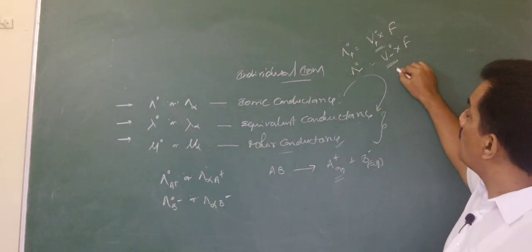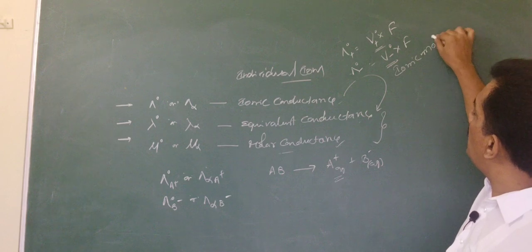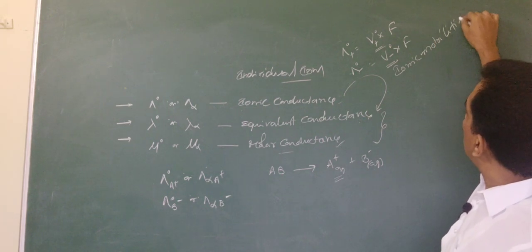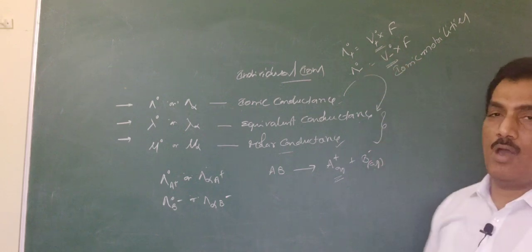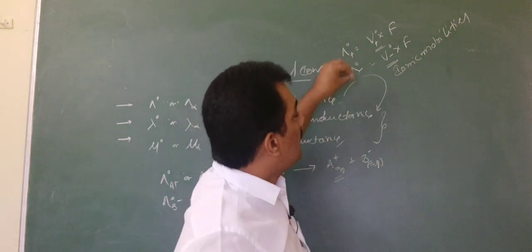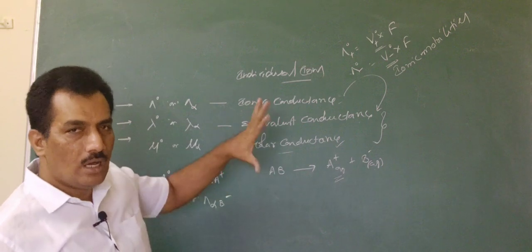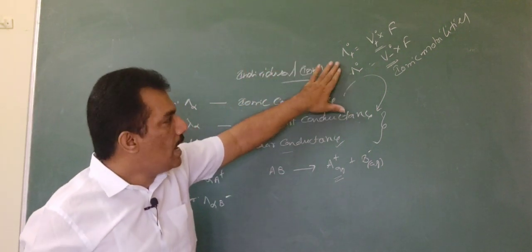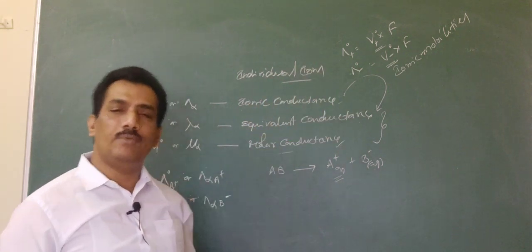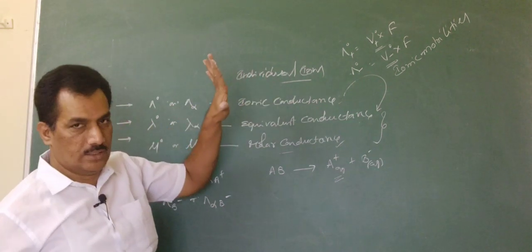These are nothing but ionic mobilities. The ionic mobility of an individual ion into Faraday, or 96,500, will provide the ionic conductance of that particular ion. Are you clear with this? Ionic conductance is nothing but ionic mobility into Faraday, or 96,500. Like that we can get the individual ionic conductance.